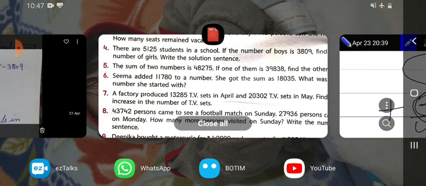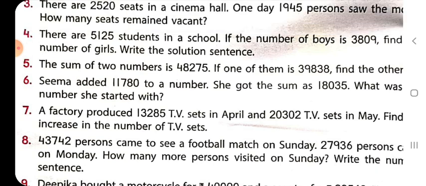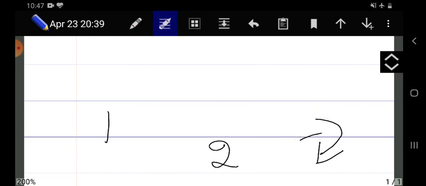The statement is in the sum itself. The first line says the sum of two numbers is 48,275, so you can write sum of two numbers is equal to 48,275. If one of them is 39,838, this is the second line, so one number is equal to 39,838. Find the other, so the other number we will find. I'll show you on the solution also.